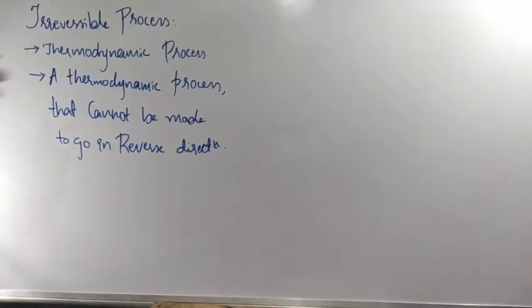Such a process we are going to treat as an irreversible process. So a reversible process means exactly the process will be reversed, and an irreversible process means the process will be carried out in only one direction. Clear? So this is about reversible and irreversible processes.